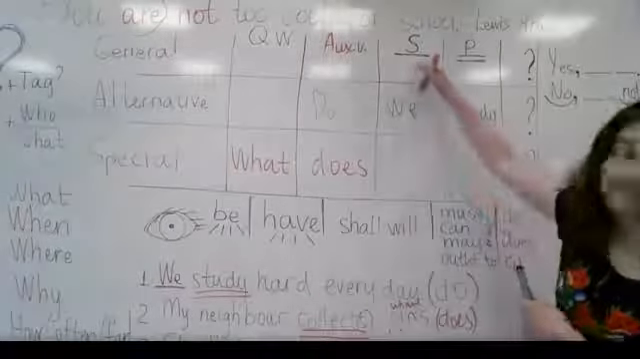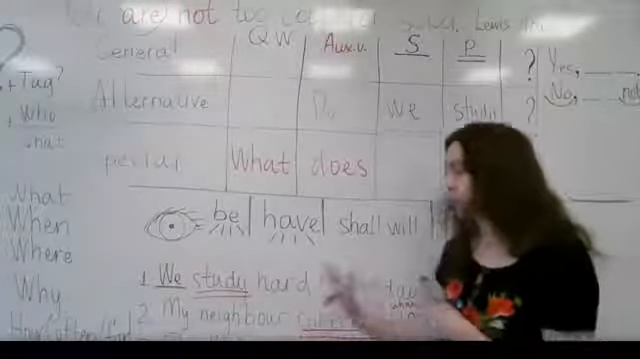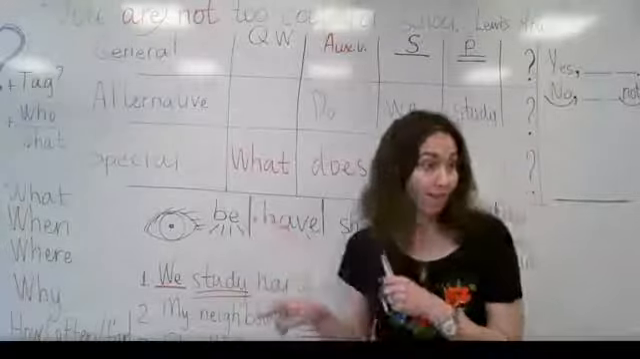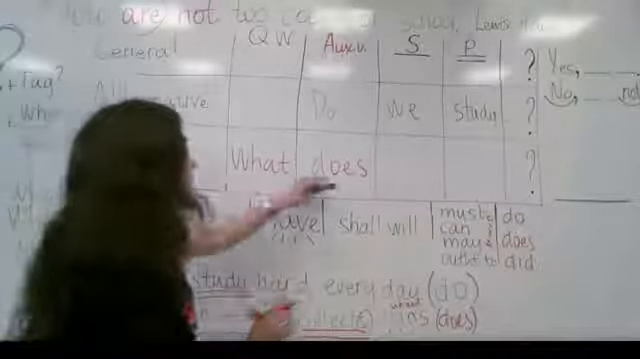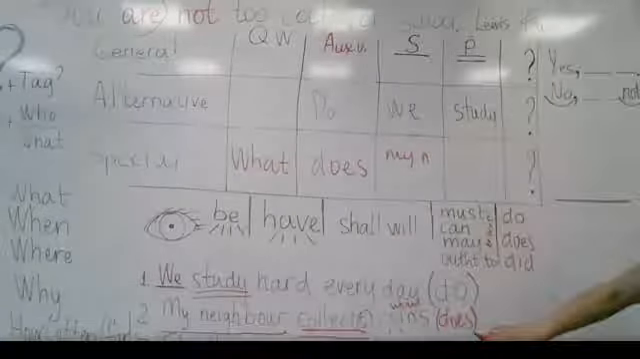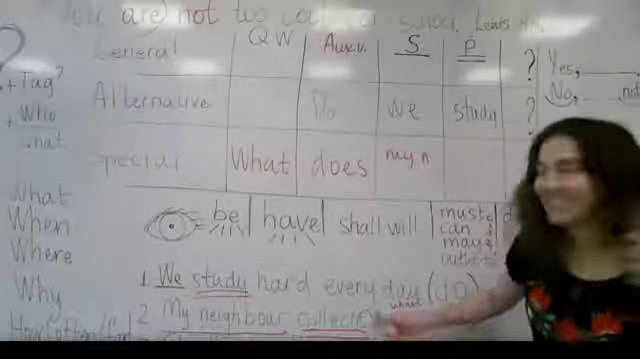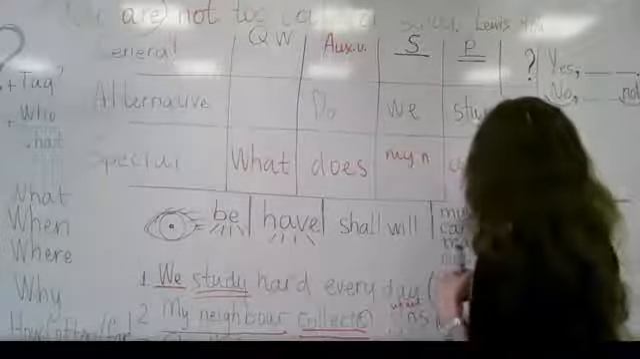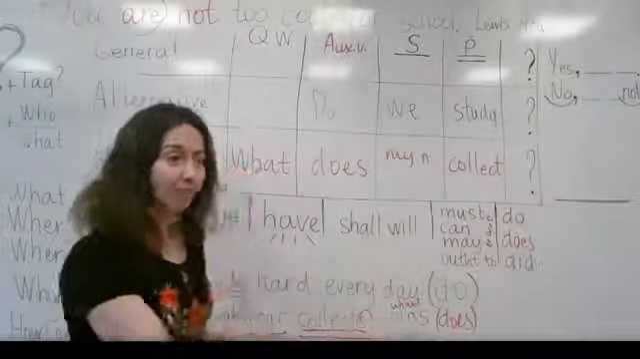Then we have the subject. Where is the subject? The subject is the word that is almost always before the predicate, before this verb. So we have my neighbor. What does my neighbor... what do we have left? Collect, very good, without S. And the question mark. What does my neighbor collect? And the answer is coins.